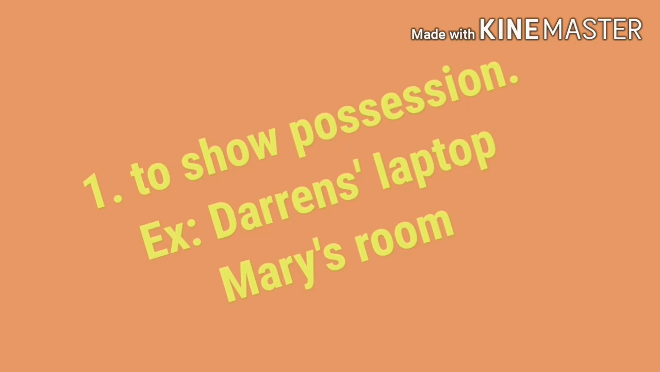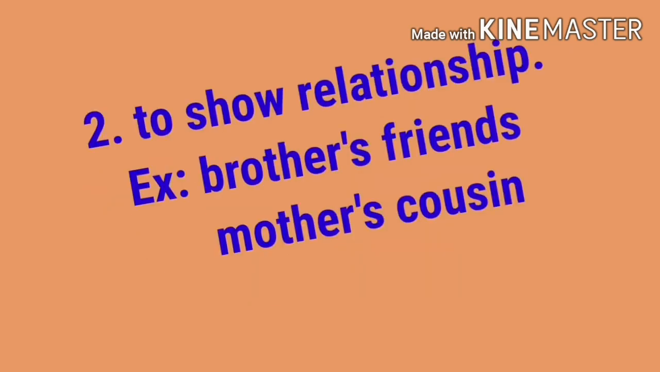Next, Mary's room. Whose room? Mary's room. Second one, to show relationship. Example, brother's friends. Whose friends they are? Brother's friends. To show the relationship, we add apostrophe s to the noun brother. Mother's cousin. Whose cousin? Mother's cousin. So, add apostrophe s to the noun mother.